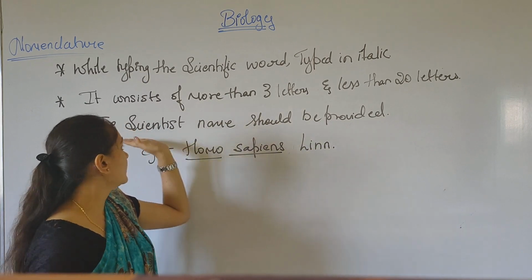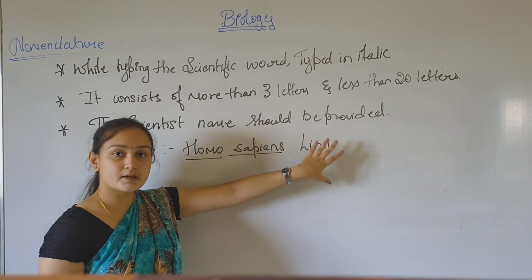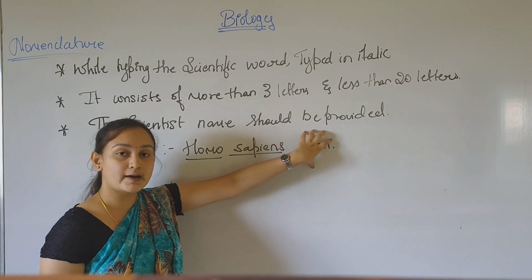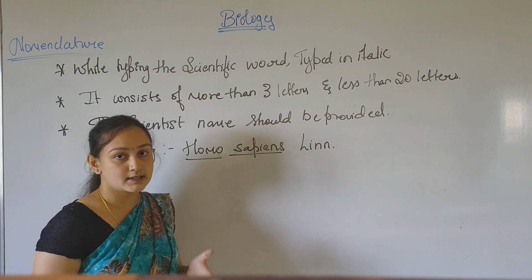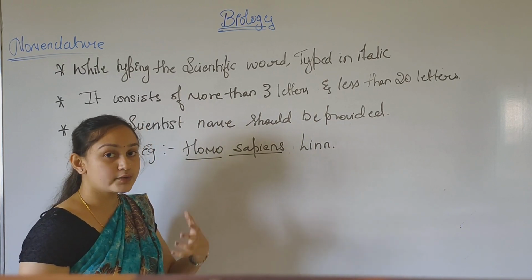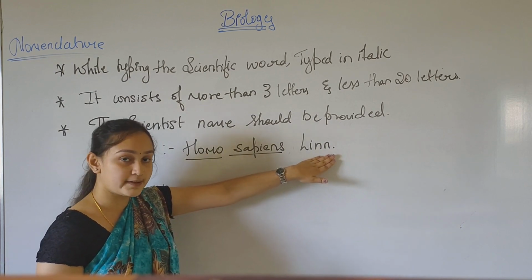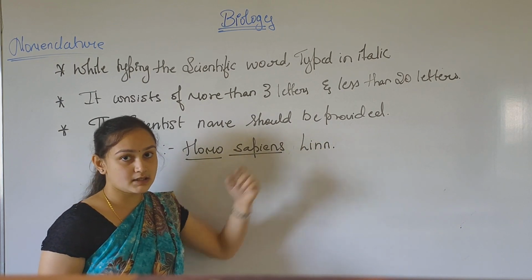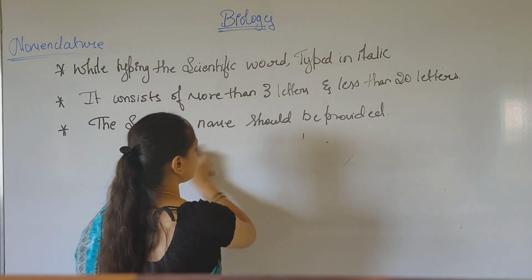This makes us understand who gave the description of a particular species. The whole name should not be written; it should be written in short form. So this was one rule.